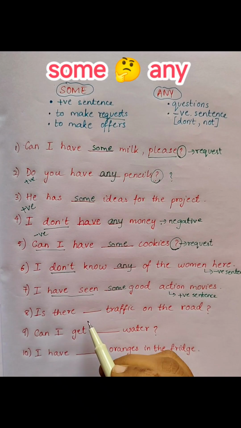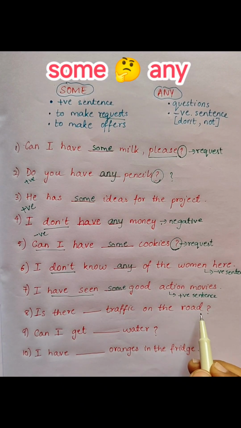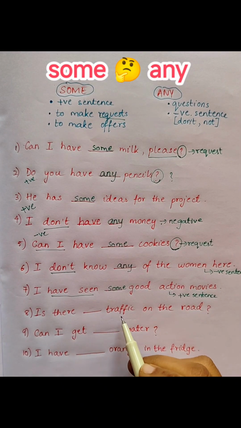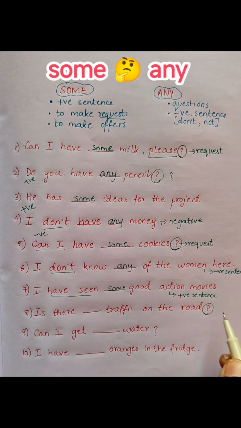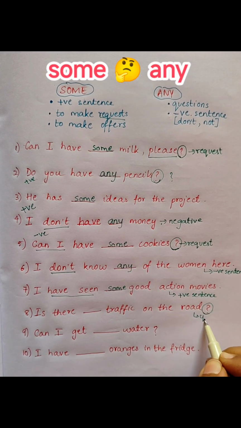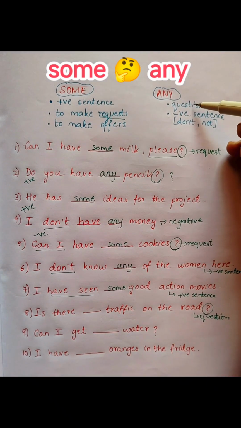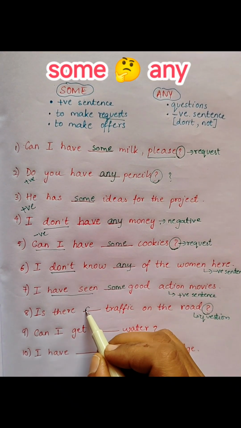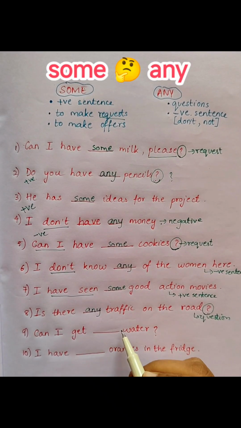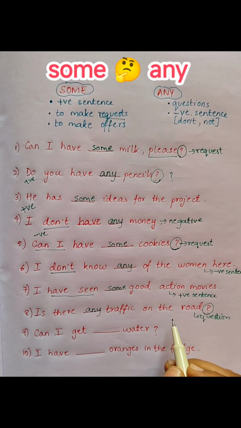Next, is there blank traffic on the road? It's a questionary sentence. It's a question asked here. Questions follow up with any. So we will write any. Is there any traffic on the road?